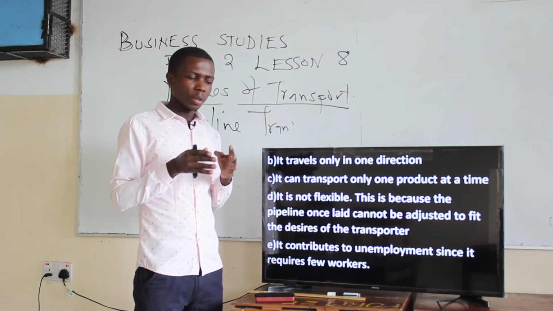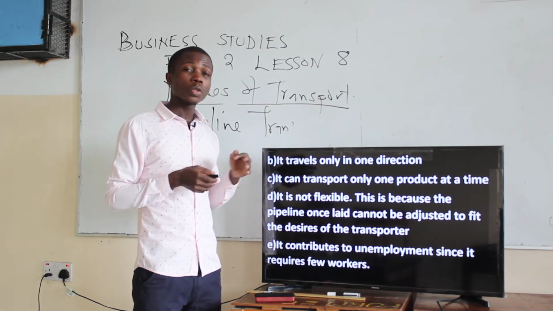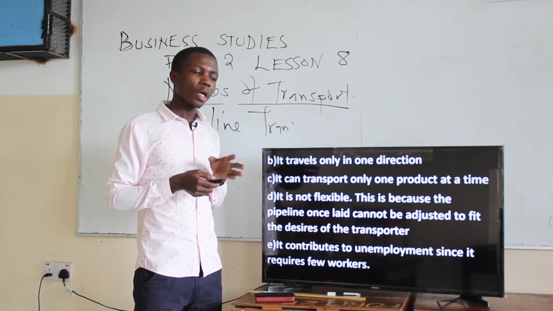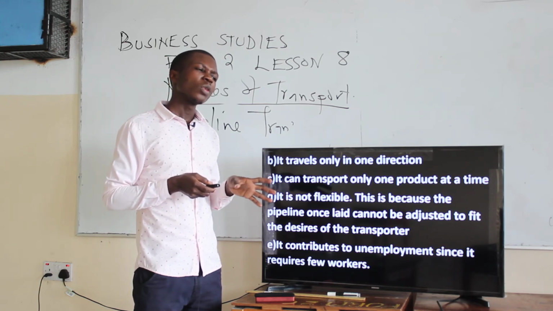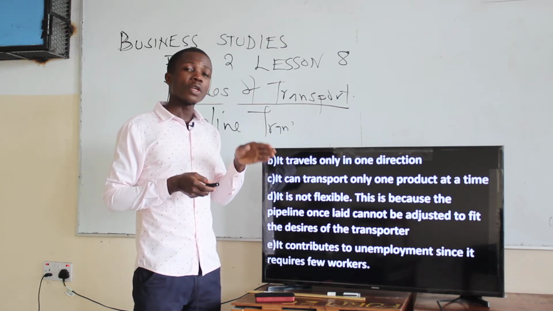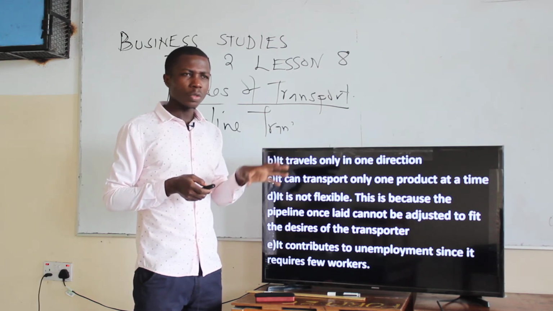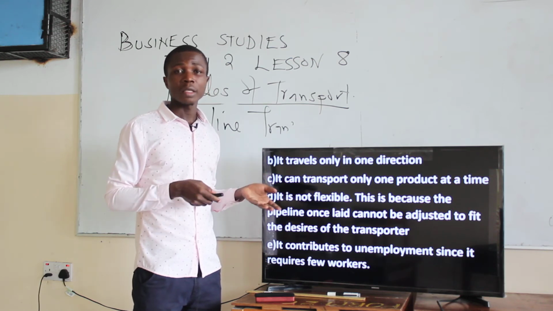You cannot make it according to desire. You cannot make it according to what you require. If you want to transport any product, you as a transporter just go there, and the product will be transported according to the set standards, according to how they are designed to transport that kind of product. You cannot manipulate it to your own desire as a transporter.